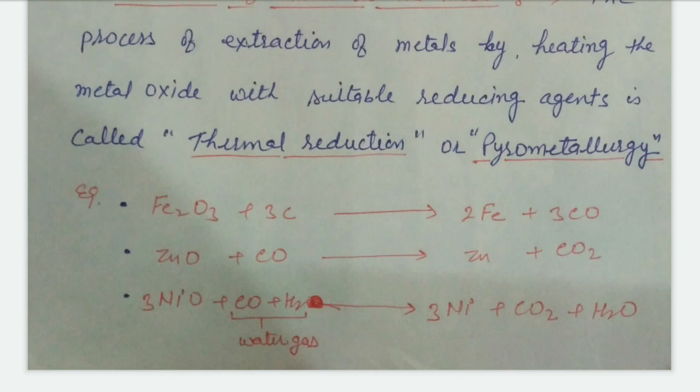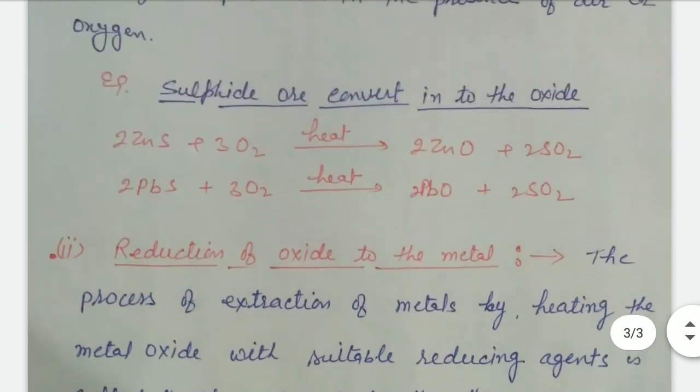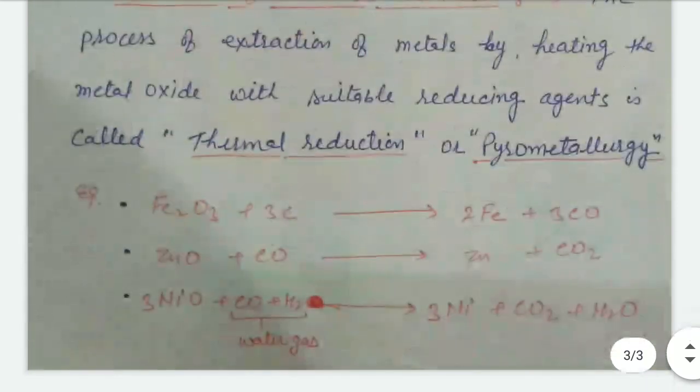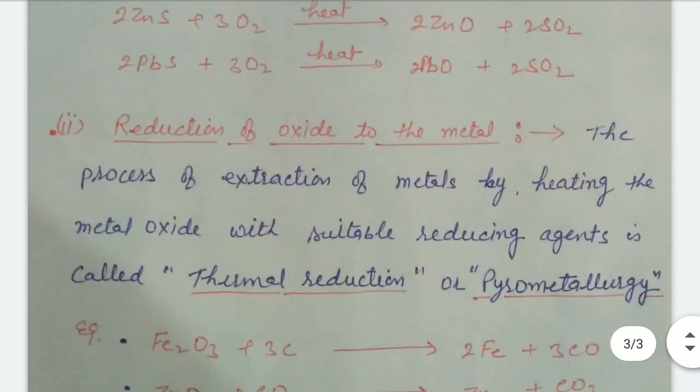These are the common examples of the reduction of metal. This process, reduction of oxide into metals, is known as thermal reduction or pyrometallurgy.